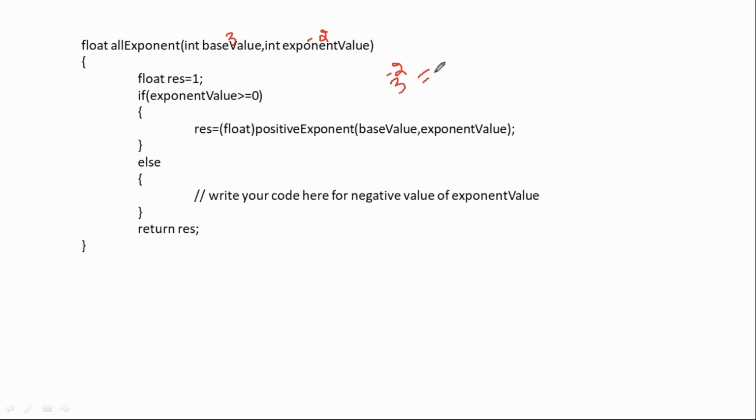Finally it would be 1 by 3, which means 0.333 would come. So in that case, what code do we have to write here?